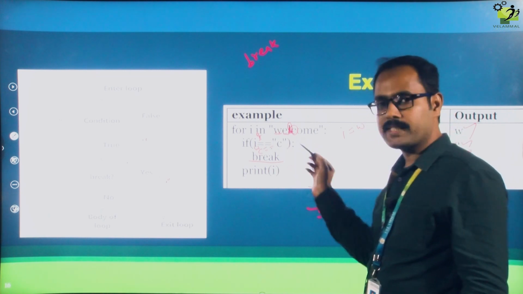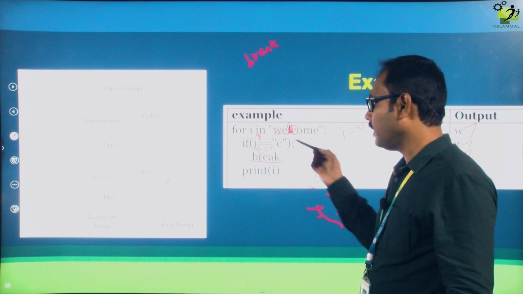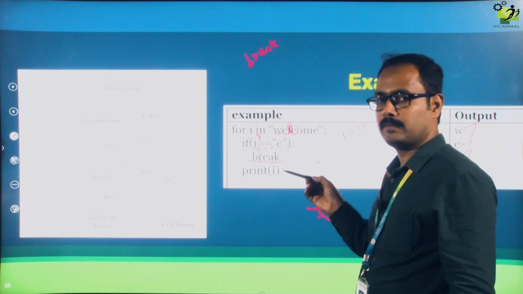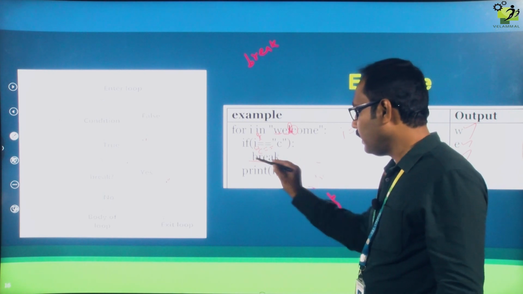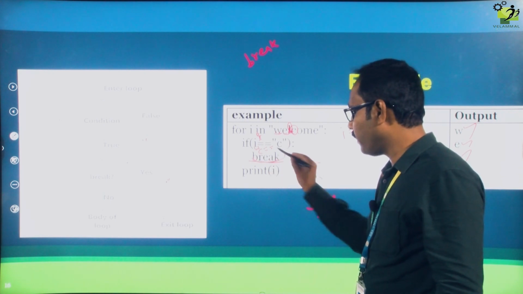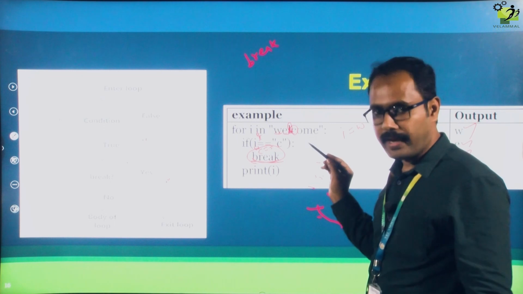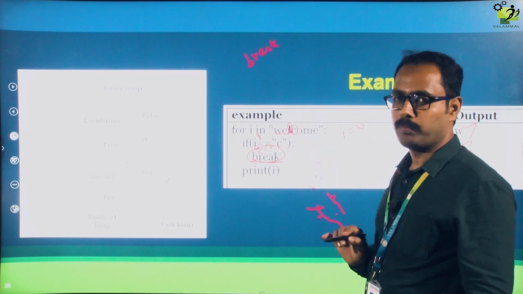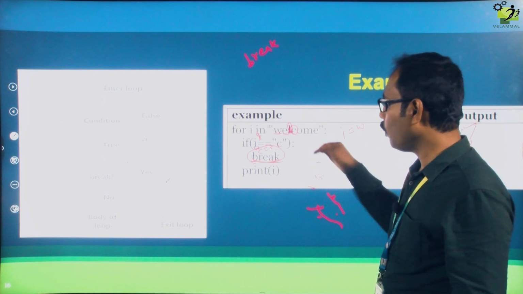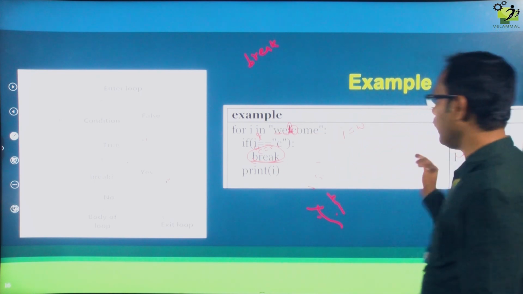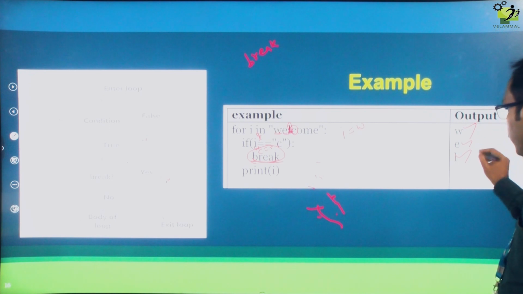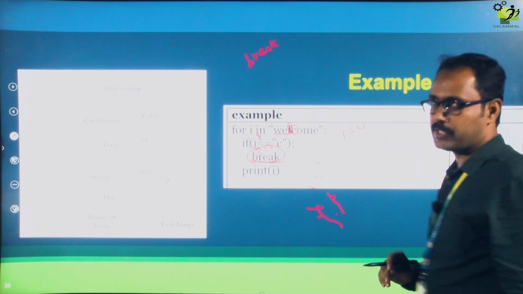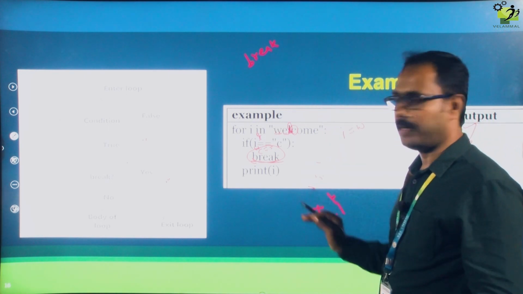Yes, both are same. C equal to C. If it is true, it will come to break. When the compiler finds the keyword called break, it will come out from the entire loop. The loop will be terminated. So it will print only WEL, and further it will not get executed. That is called a break statement.